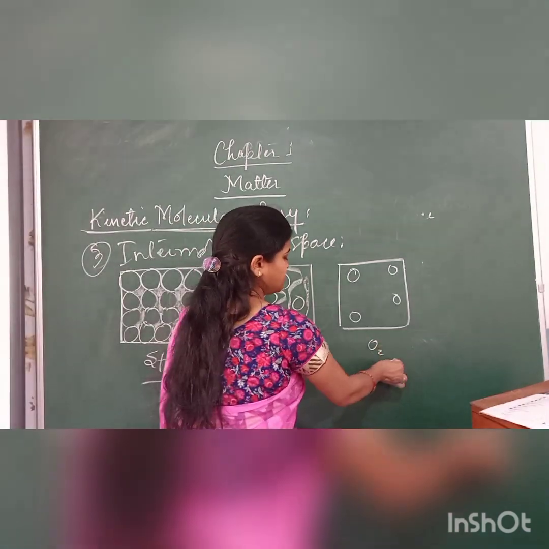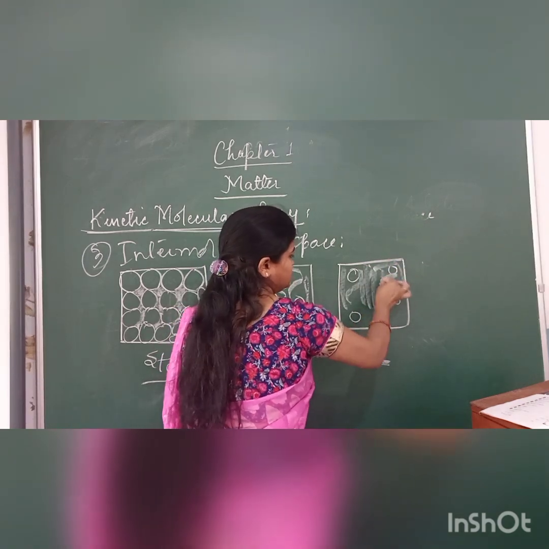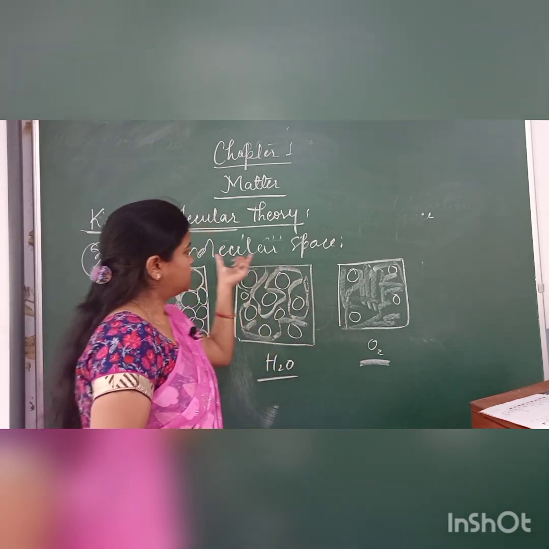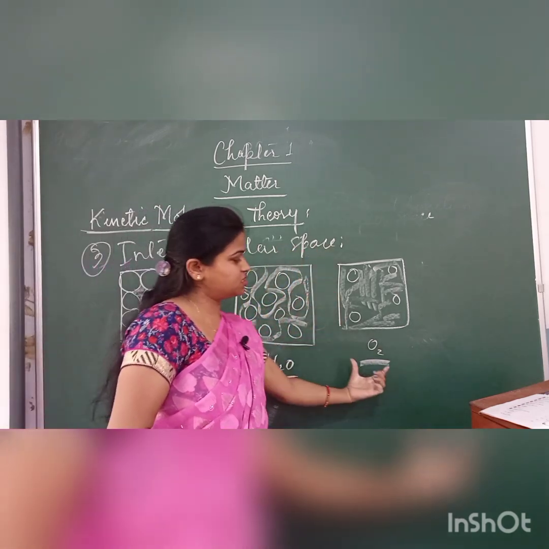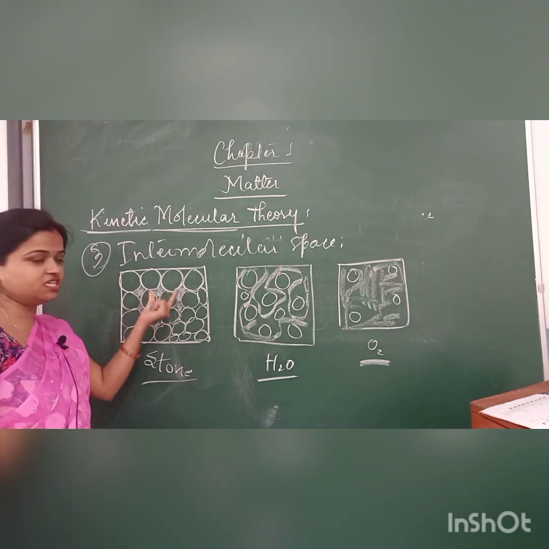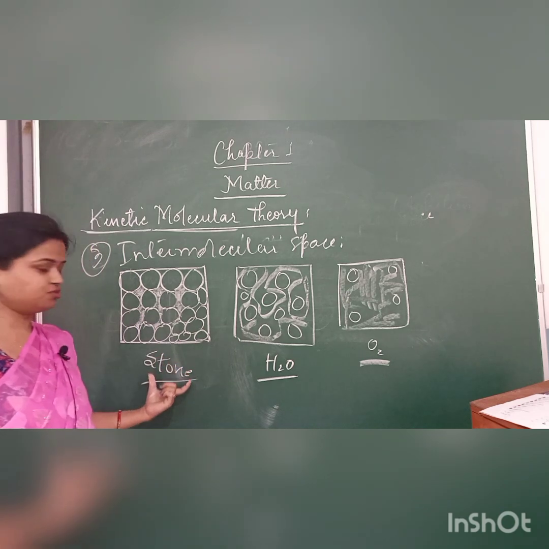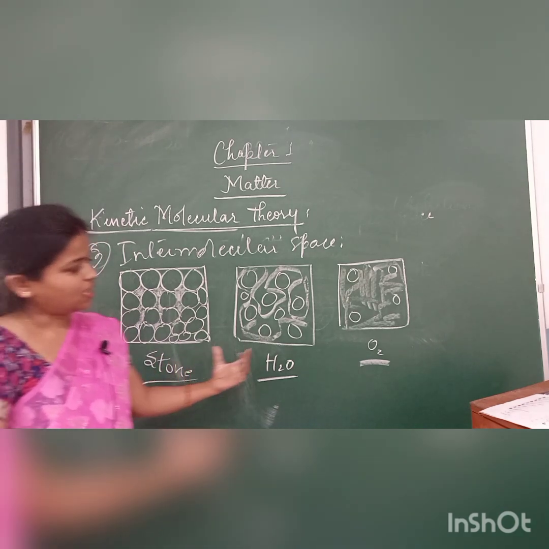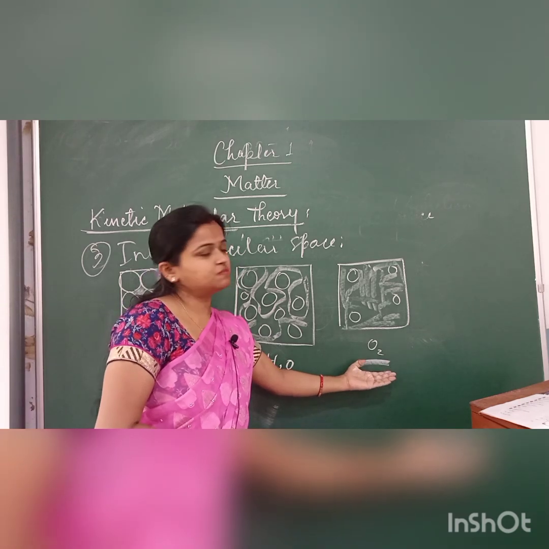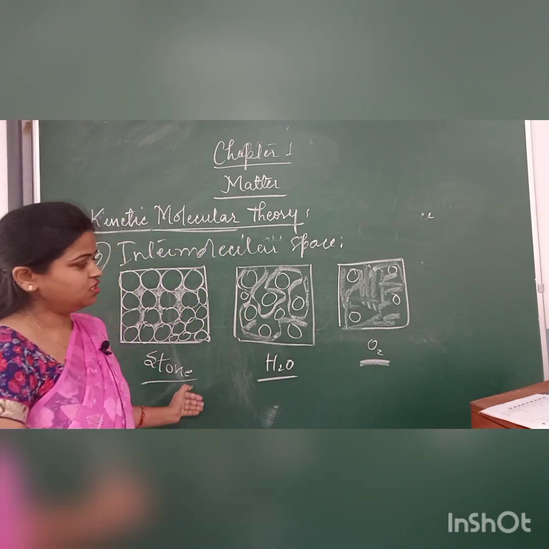Next come to the third example. In the case of oxygen, you see there is a sufficient amount of space. This sufficient amount of space is called intermolecular space. So if we compare these three, stone has the least intermolecular space, water has more as compared to stone, and if we take the third one, it has the maximum amount of space as compared to the other two.